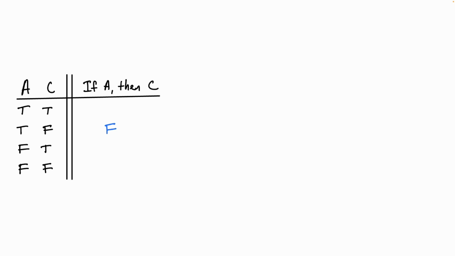Now consider the first case where both the antecedent and the consequent are true. Suppose we put F in this first case too. That would mean that a conditional is false when it has a true antecedent and a true consequent, and also false when it has a true antecedent and a false consequent. So putting F in this first row would mean that a conditional is false whenever its antecedent is true. So that would mean that there's no such thing as a true conditional with a true antecedent.